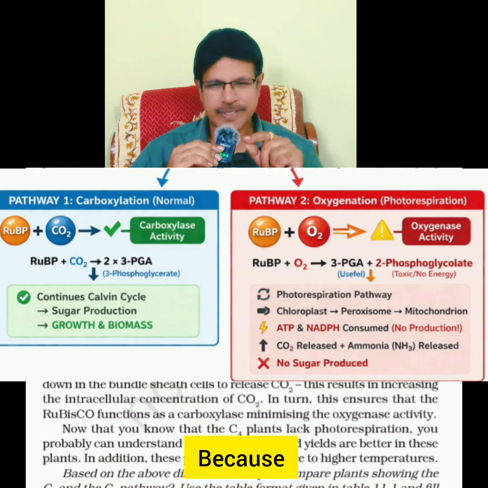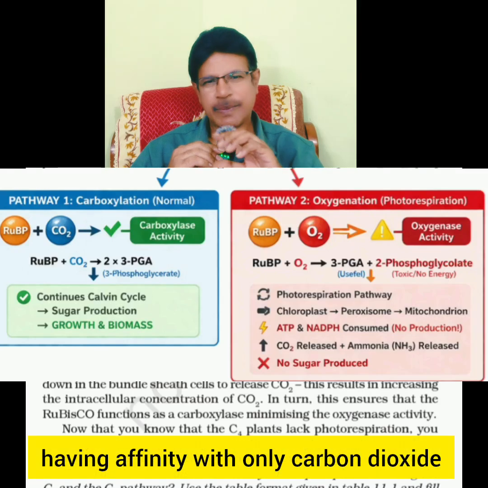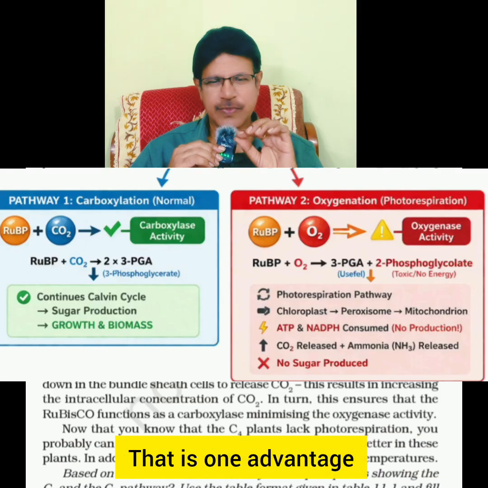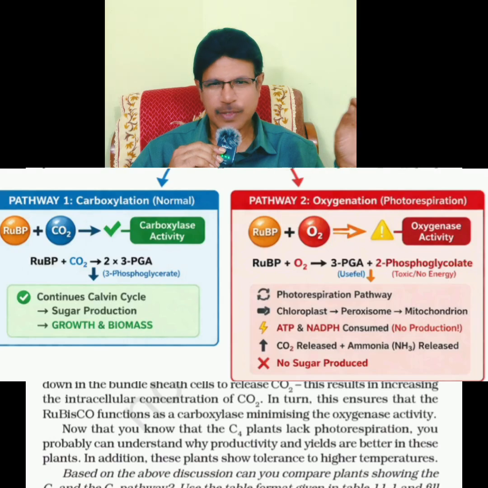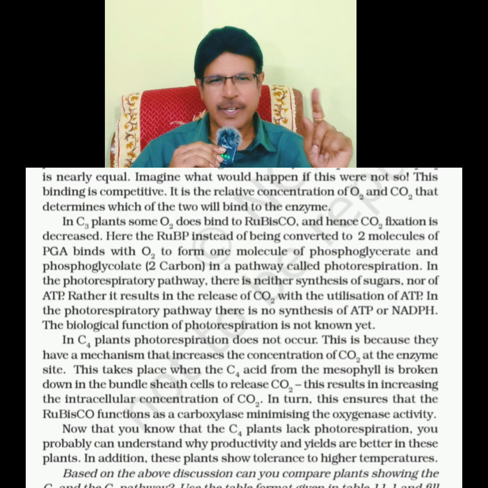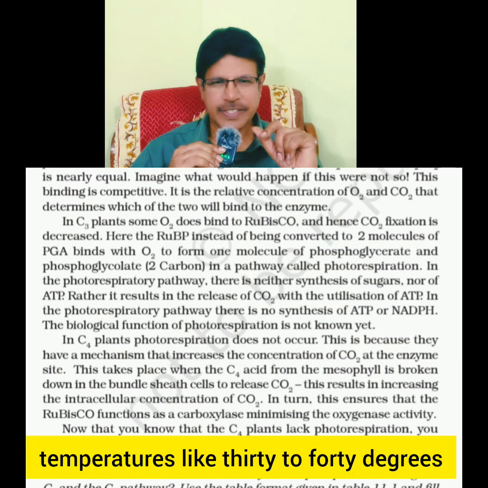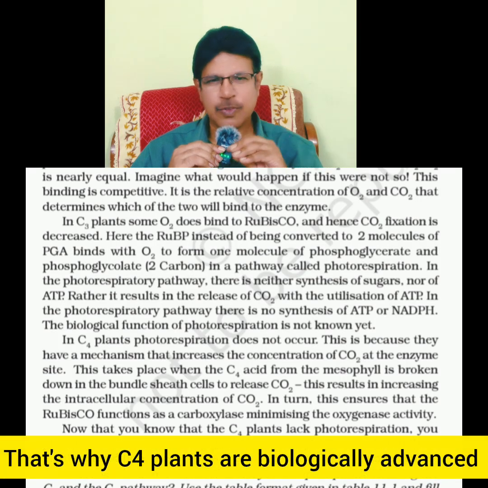Why? Because PEPcase, phosphoenol pyruvic carboxylase, has affinity only with carbon dioxide. That is one advantage. Rubisco minimizes its activity as oxygenase, and no photorespiration is detected. Further, C4 plants tolerate temperatures like 30 to 40 degrees and respond to high lighting intensity. That's why C4 plants are biologically advanced.